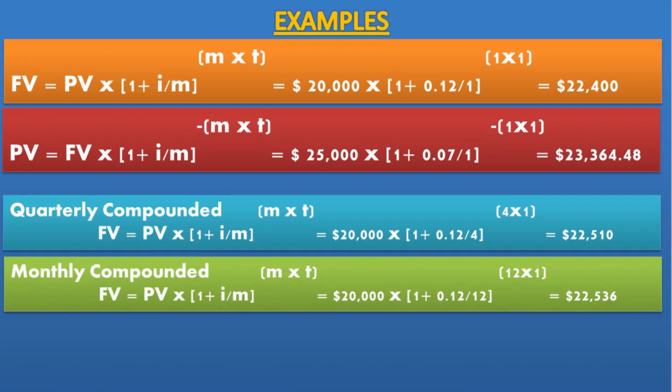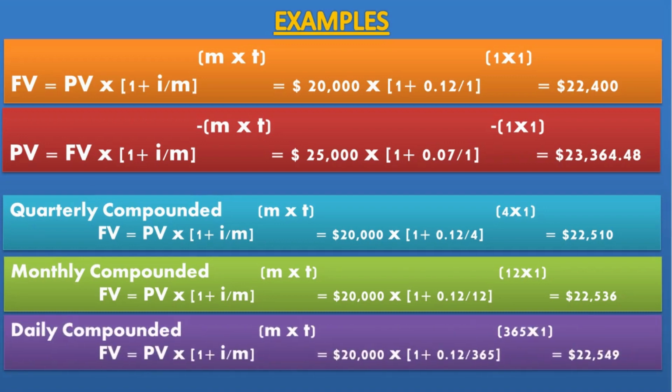For monthly compounding, the $20,000 will be compounded after every month. Means the interest will be added to principal 12 times in a year, and then recalculated on principal and interest, making the total of $22,536.31. For daily compounding, the $20,000 will be compounded every day. Means the interest will be added to principal daily, and then recalculated on principal and interest, making the total of $22,549.49.